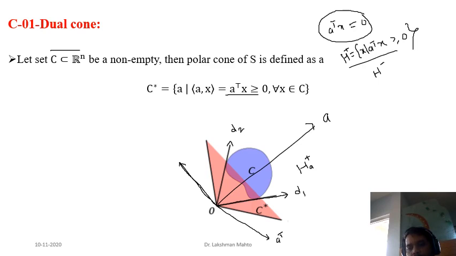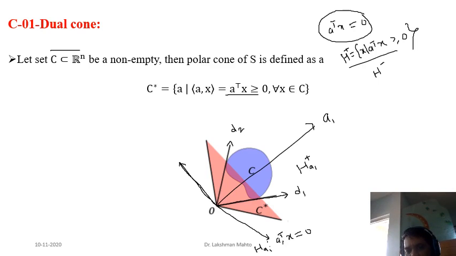Call this direction A1. So this is H plus of A1, with A1 transpose X equal to 0. This is the hyperplane. I'm giving notation in order to visualize everything in a very clear way. So this is the hyperplane. We can observe that C is always in the upper half space.